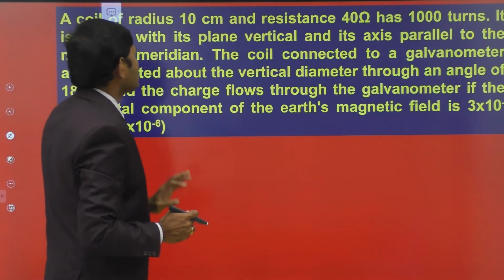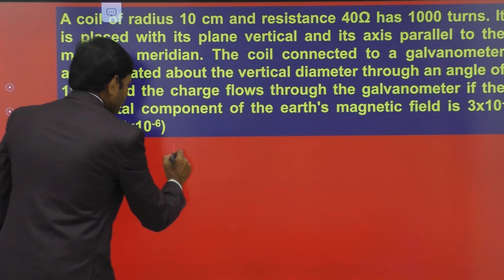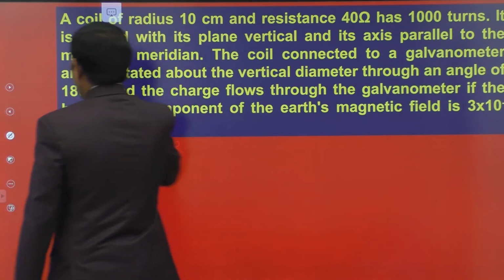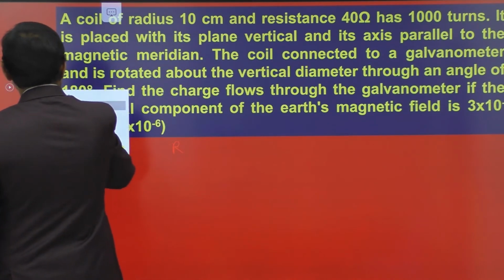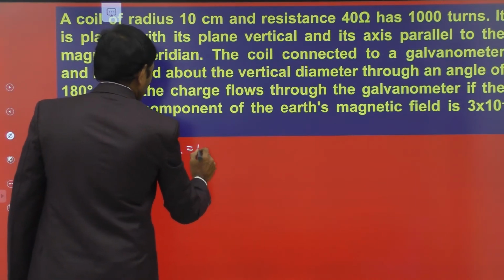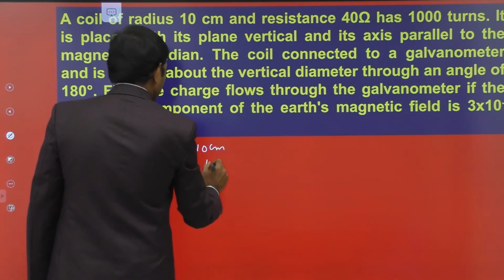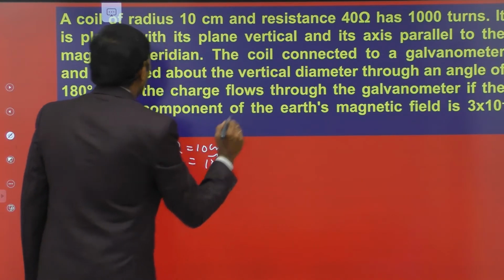A coil of radius 10 centimeter and resistance 40 ohm. Let us write the data. The radius of the coil is equal to 10 centimeters, which is equal to 10 to the power of minus 1 meter.